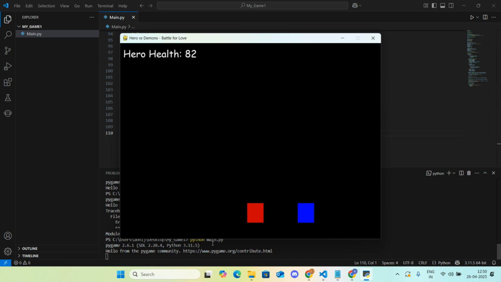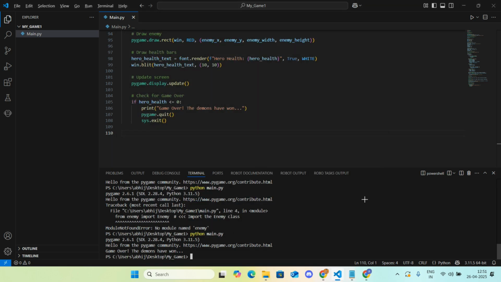Whenever this block of red, which is basically an enemy, comes near to the hero and touches it, it reduces the hero's health. This is something good, fun too. But what we need in this one is basically that we should also be able to attack the enemy and kill an enemy. So we need that in this. Okay, let's give it a try.